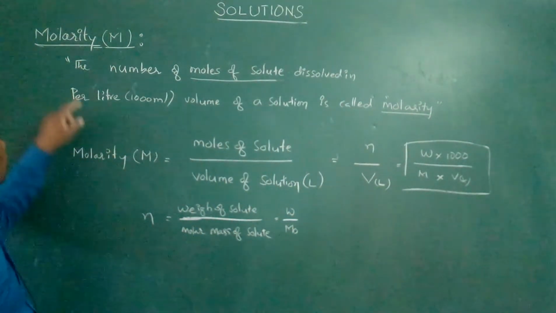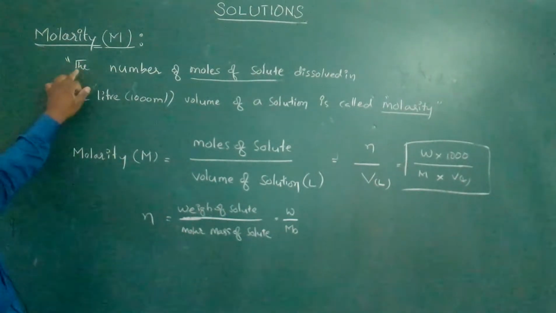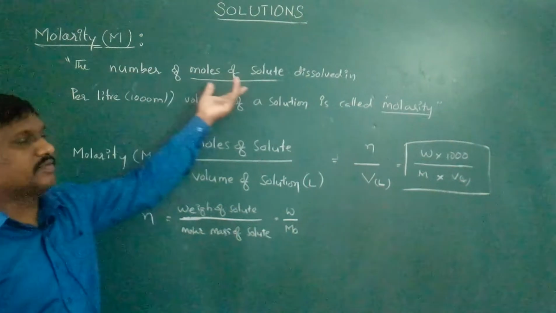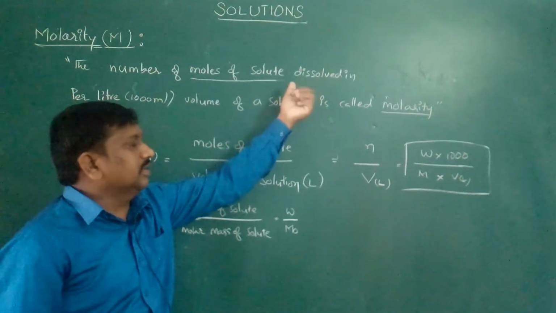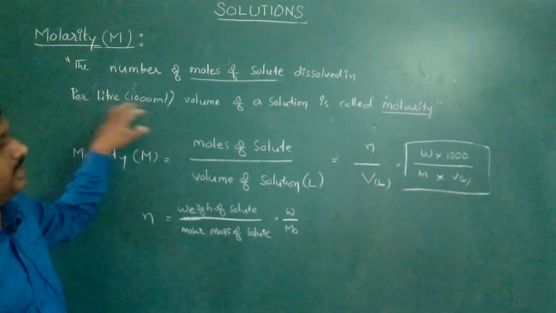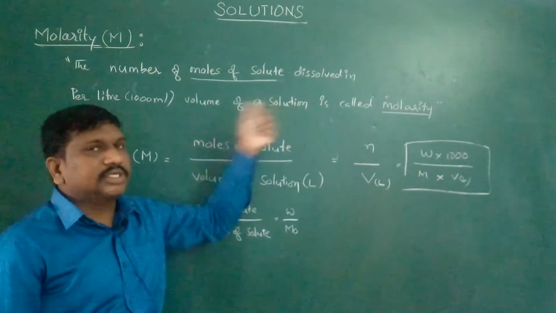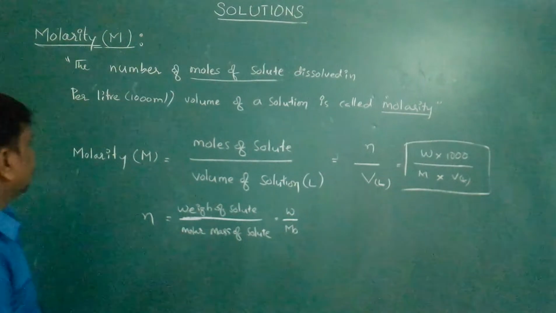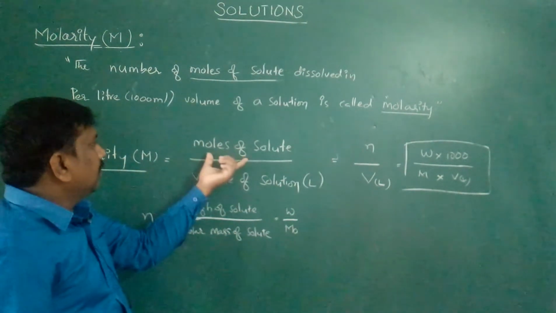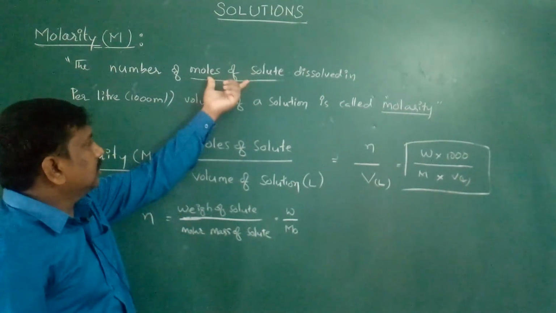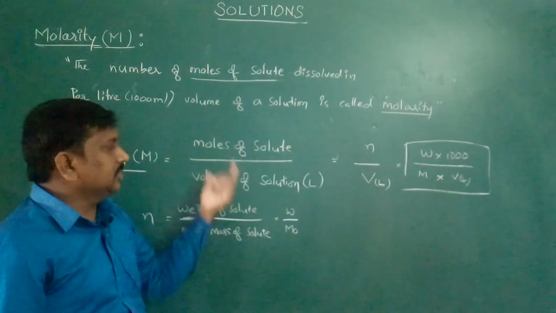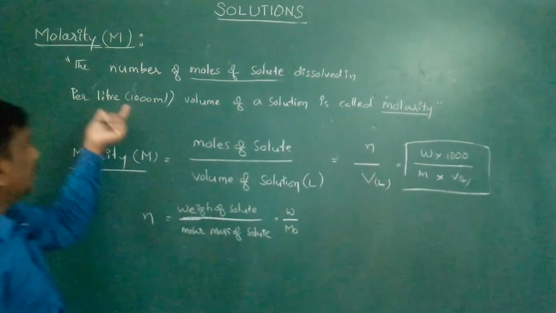So what is the definition for the molarity? The number of moles of solute dissolved in per liter volume of a solution is called molarity. Molarity M is equal to, what is the formula? Moles of solute by volume of a solution per liter.